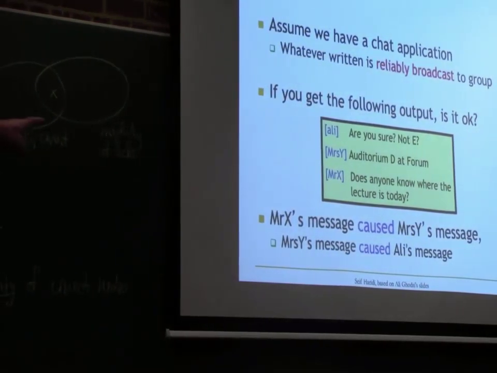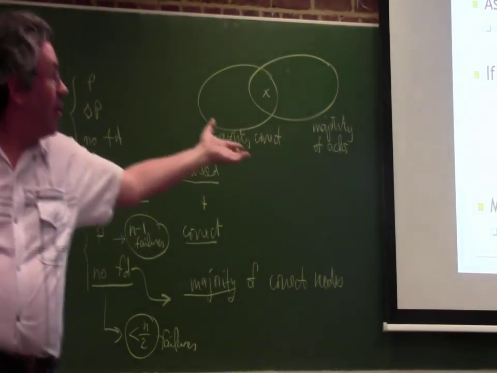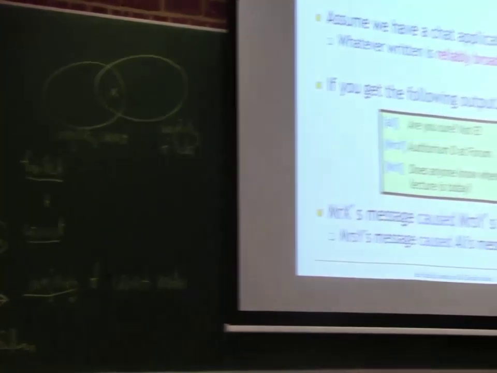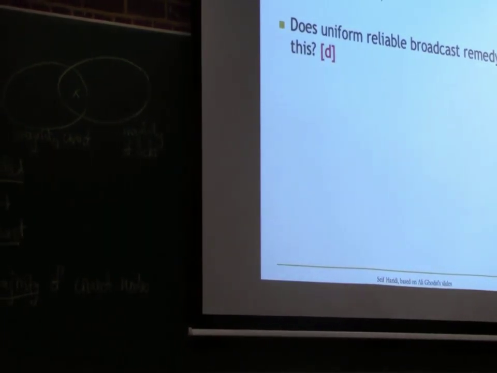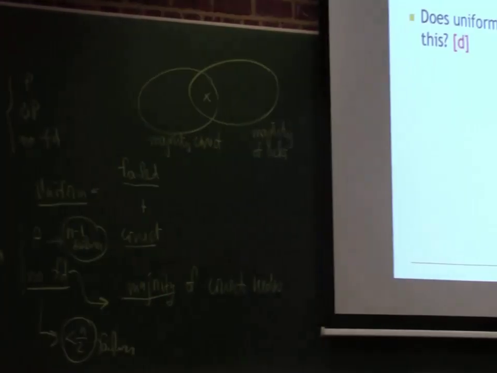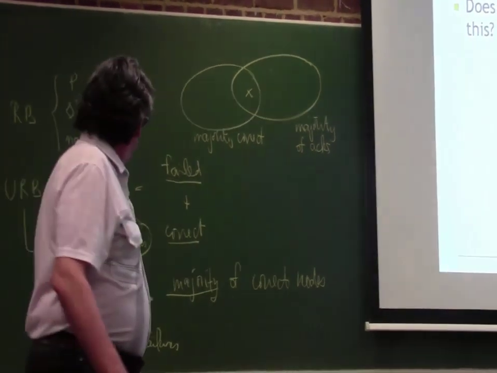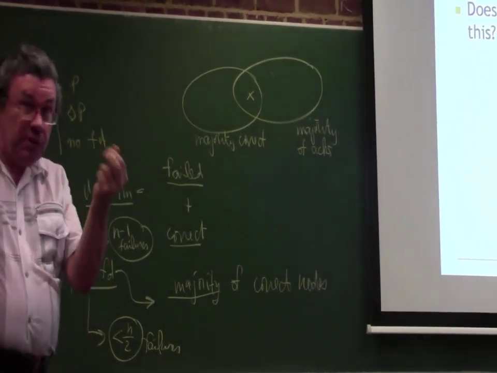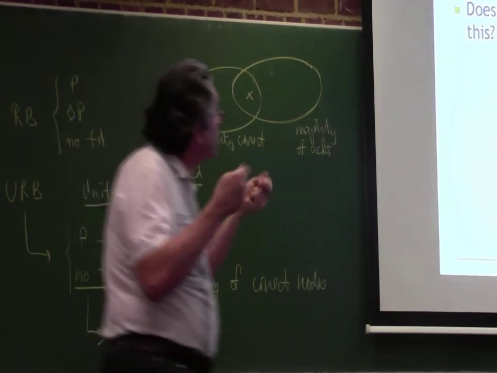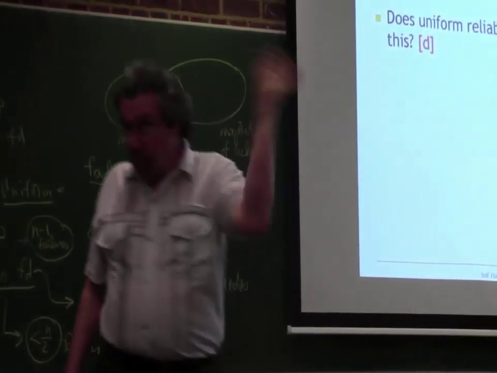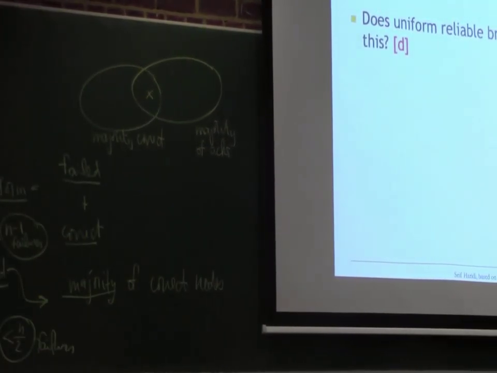So in this example, uniform reliable would do exactly the same. They have the same specification, because uniform reliable only does more when you have failed nodes. But here we're talking about connections between two or more broadcasts. So uniform reliable does not solve it at all. Does not.